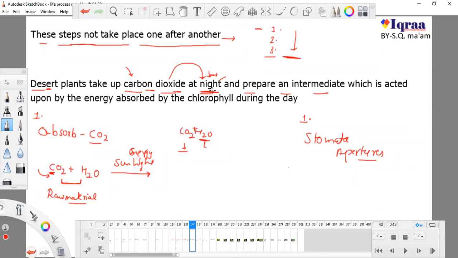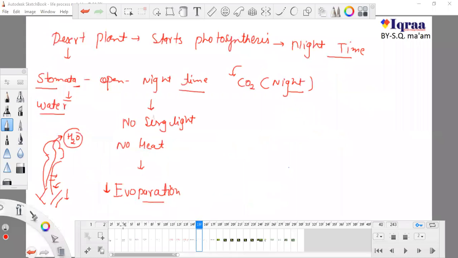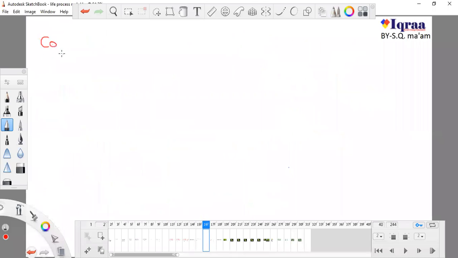And after taking carbon dioxide at night, they prepare something. Now the first step is done. Now there is no need to open the stomata. They took carbon dioxide, and now they will form something which is exactly not glucose, but they produce something which is known as an intermediate.